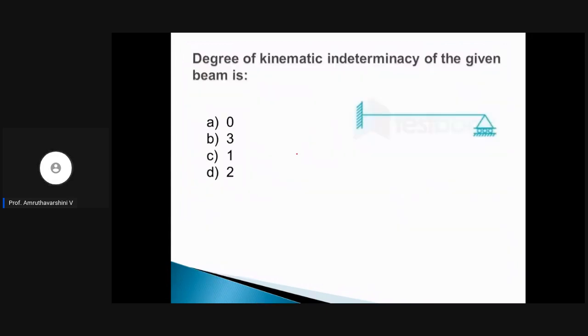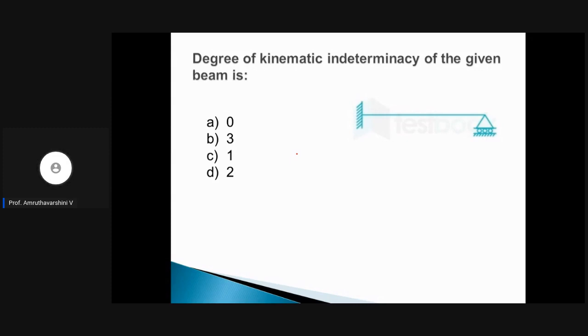Okay, so this is an interesting question. You can see what is the question? It is related to degree of kinematic indeterminacy. Let us read out the question. There is a beam. Degree of kinematic indeterminacy of the given beam is dash. The options are 0, 3, 1 and 2. So what is kinematic indeterminacy? It is the total number of possible degrees of freedoms of all the joints.